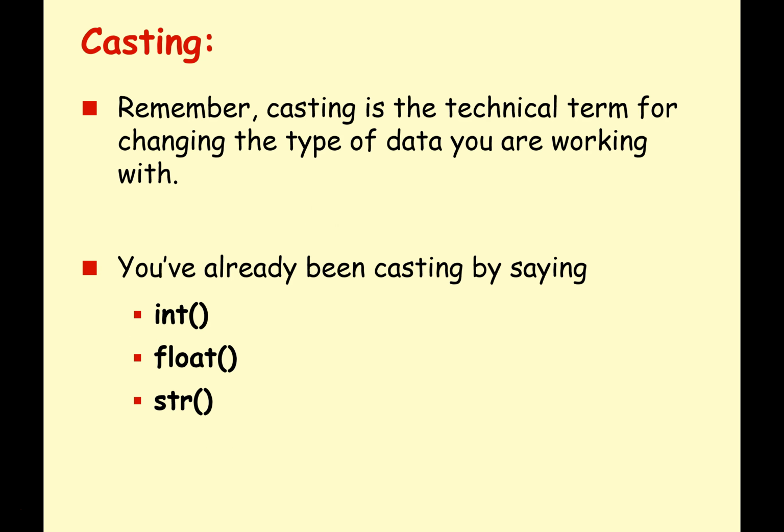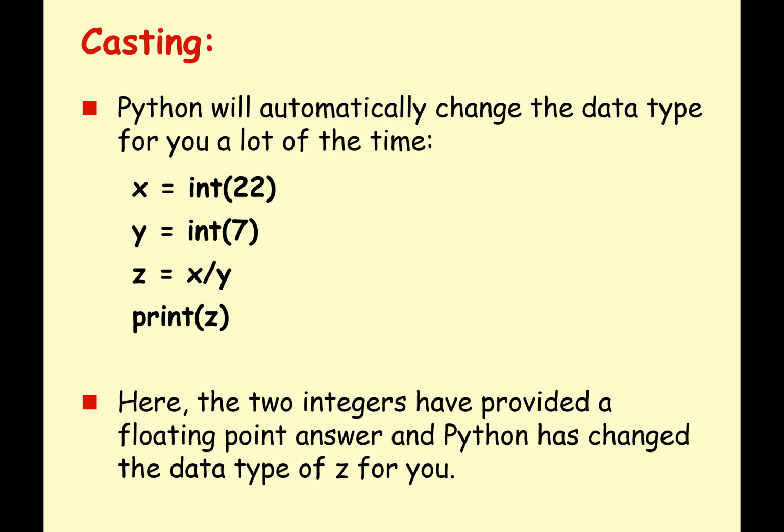So remember, casting, I keep mentioning this term, but let's just go through it again. It just means changing the type of data you're working with. So we've used things like int and float and string, and we know that whatever we put inside the brackets gets converted to the data type, so either integer or float or string, etc. Python will automatically change the data type for you in certain circumstances. So maybe that's not what you want, so you've got to be careful sometimes.